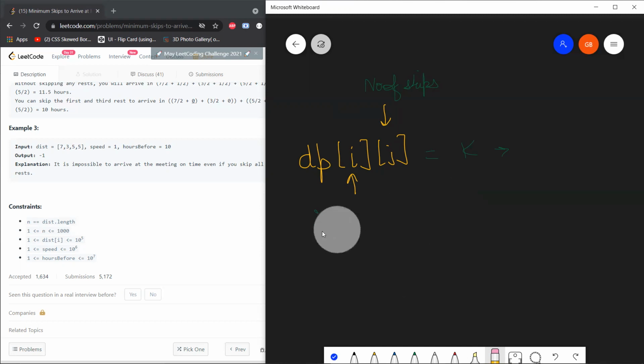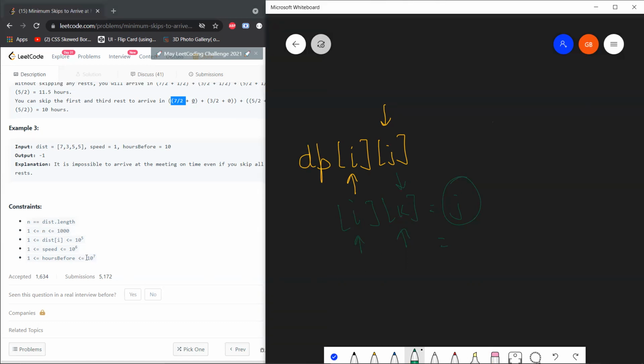Some of you might have a doubt over here. I don't know if you have that doubt, but I had that doubt, so I'll clear this up. I faced this issue in the competition itself. Basically, number of roads, duration, and it is being achieved in j number of skips. What's the issue over here? The issue is that this k is usually going to be a floating point, is it not? Because we were getting 5 by 2, 3 by 2, 7 by 2 over here, floating points. Not going to make much sense.